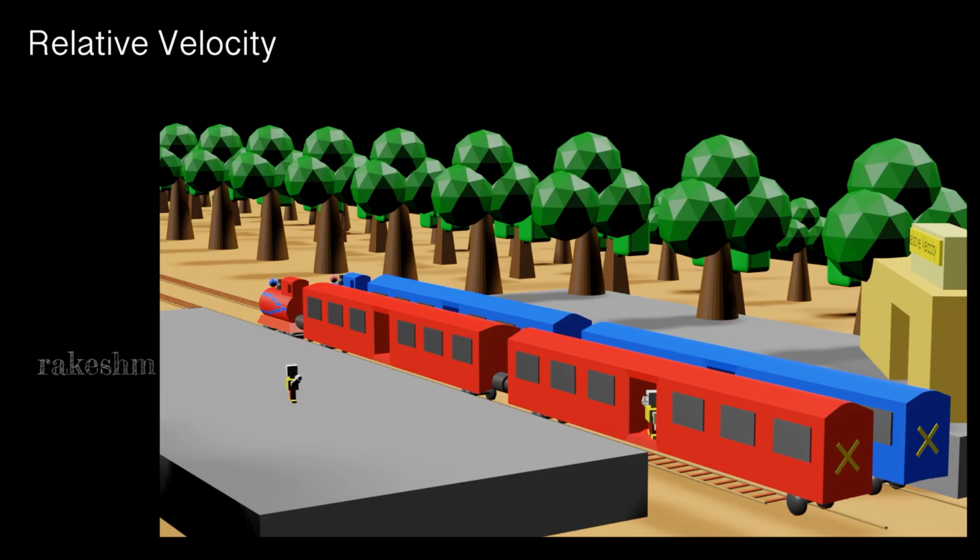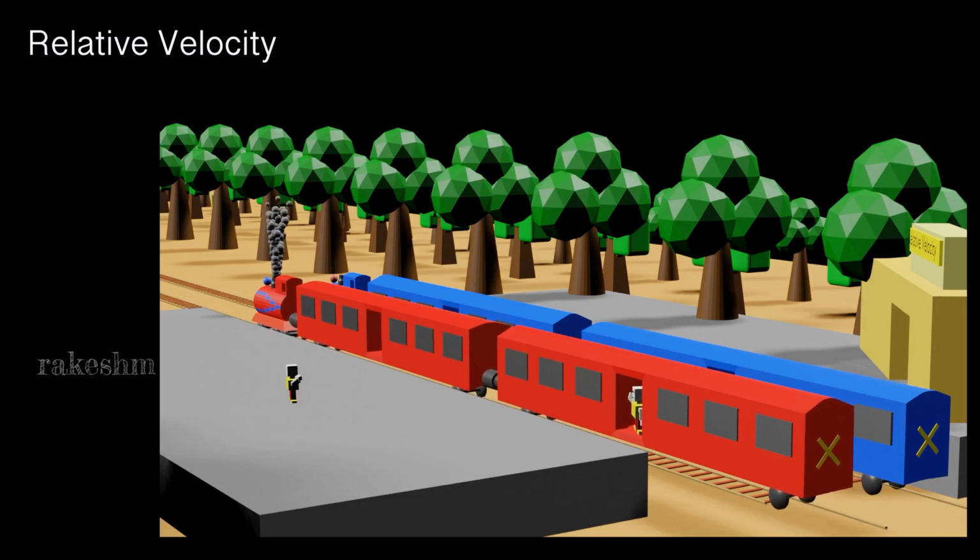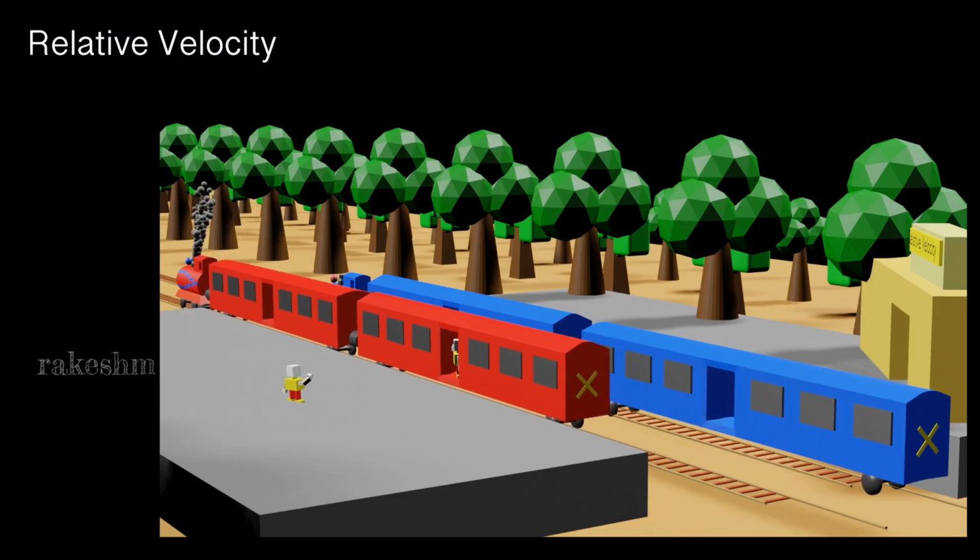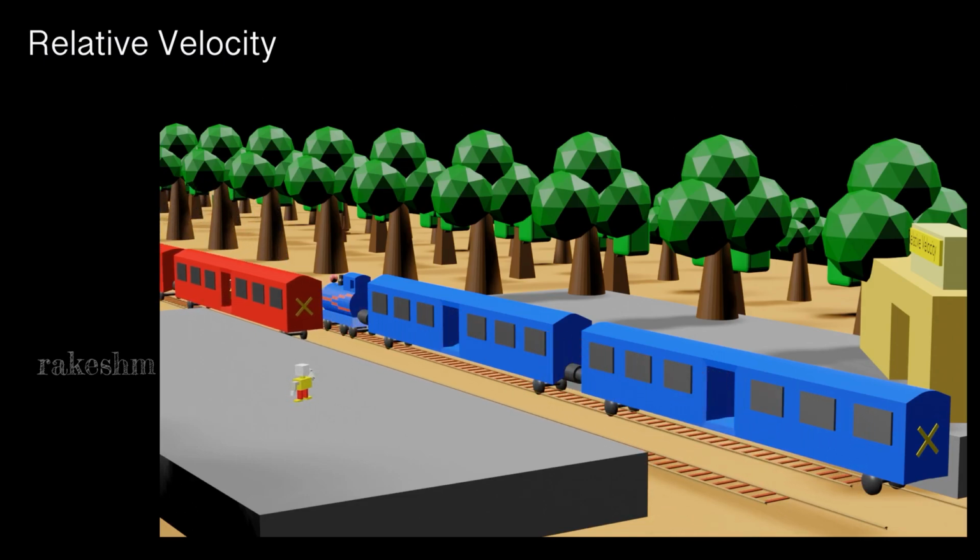Today we will discuss the concept of relative velocity. So, there are two trains parked at a station. Now, one train starts moving from the station. If I ask you a question, what is the velocity of the train? What would be your answer?